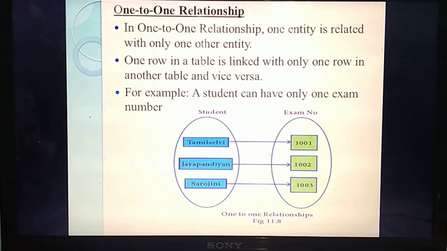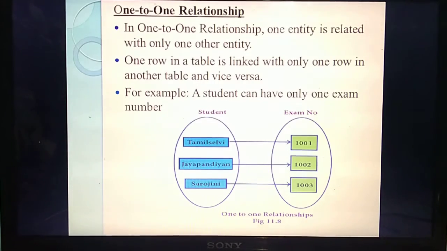One row of the first table is linked with one row of the next table. For example, for roll number 1, the first person's name is linked with a register number that is different. Each person will have a unique register number. Will the same person have two register numbers? No. So the first roll number is mapped with the first person in the first table.